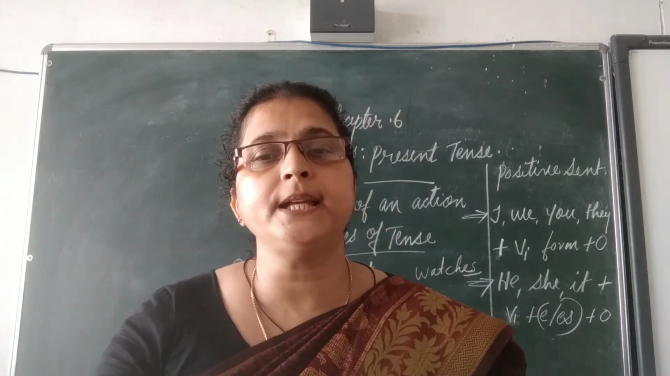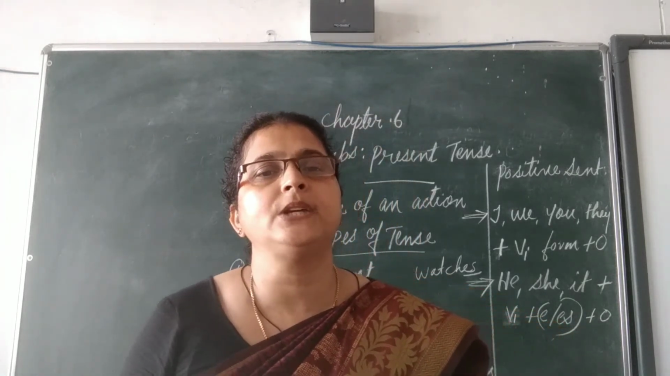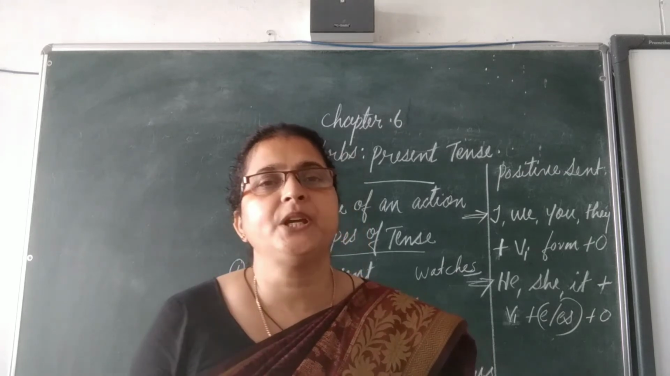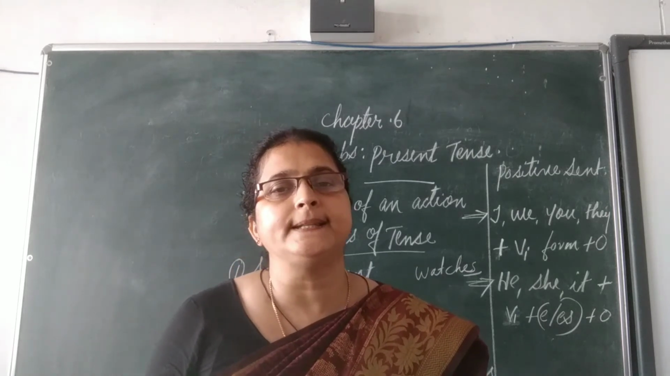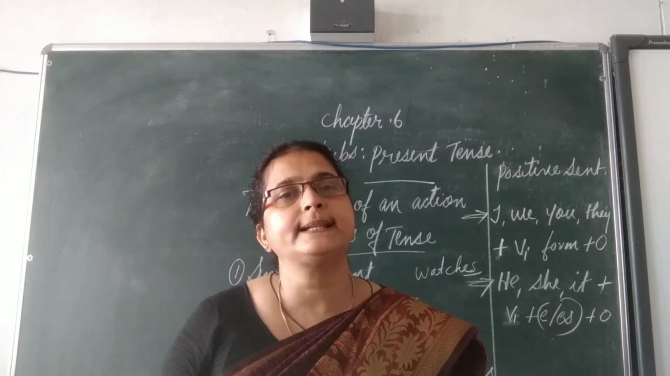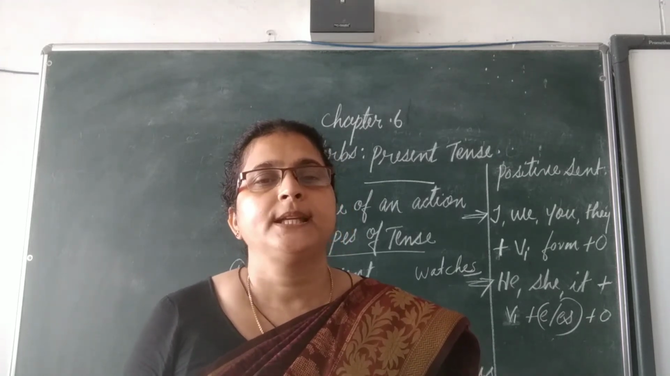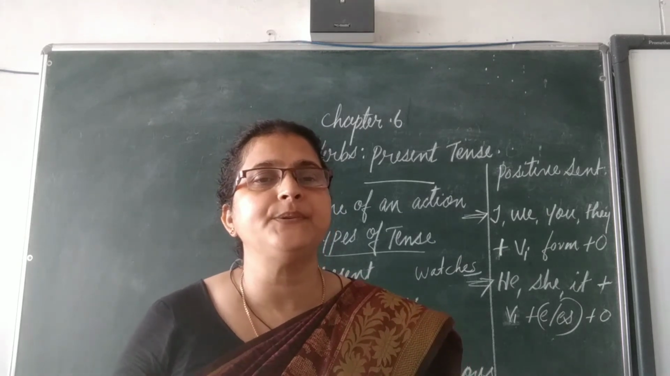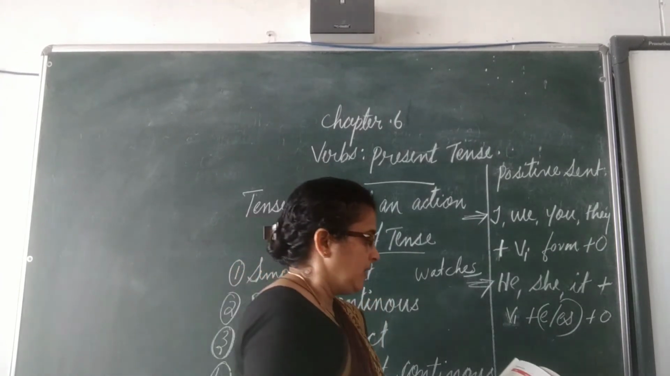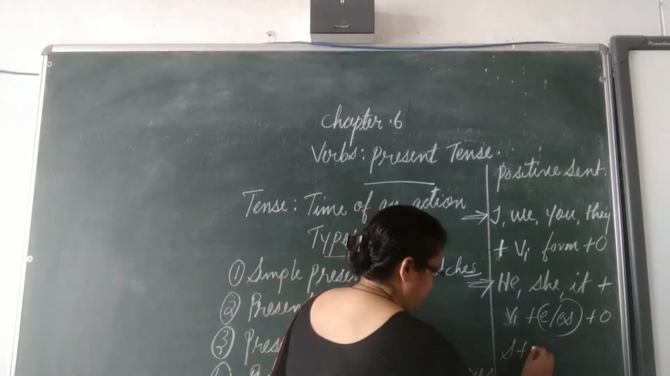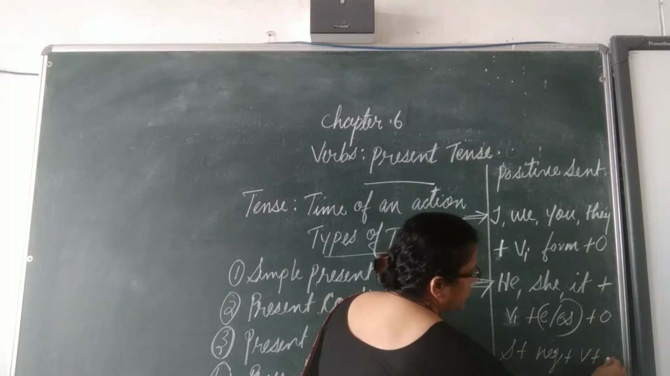And to form the negative sentences, what is the pattern? To form the negative sentences, with the subject I, we always add not to that sentence. Do not, otherwise does not. So, I do not watch television. This is the format of negative sentences. So, we use here subject plus negative plus verb plus object.